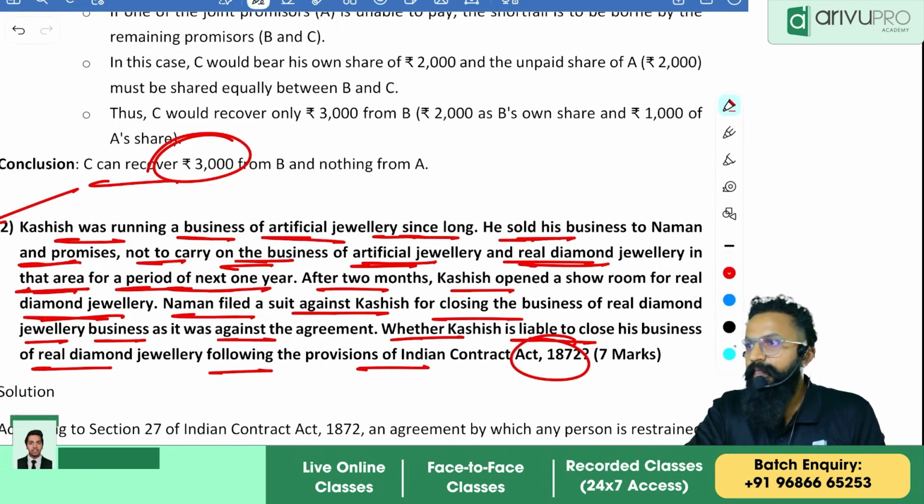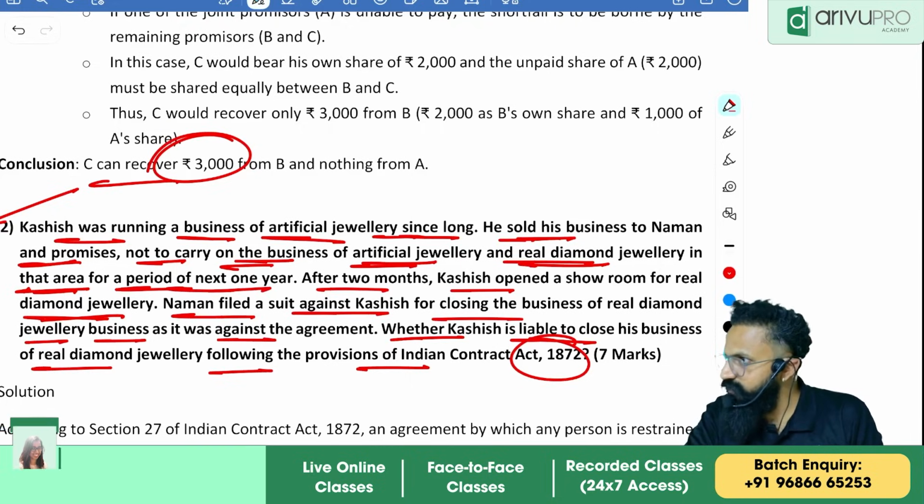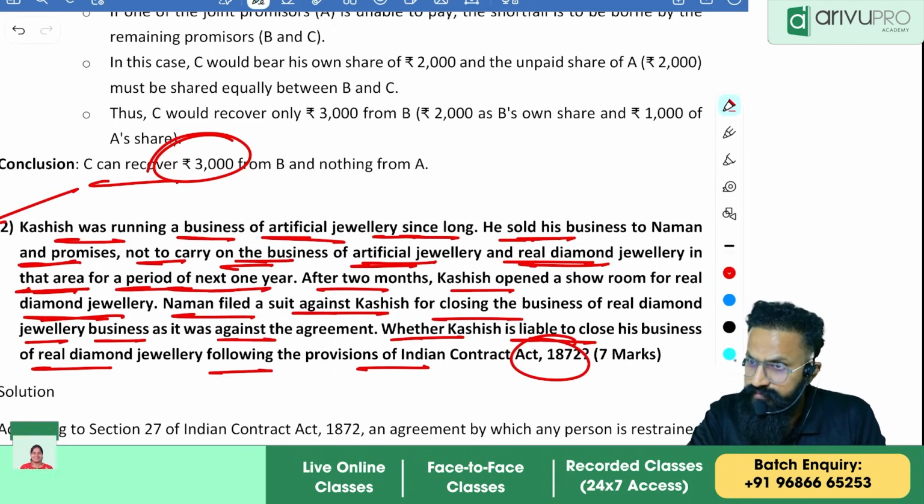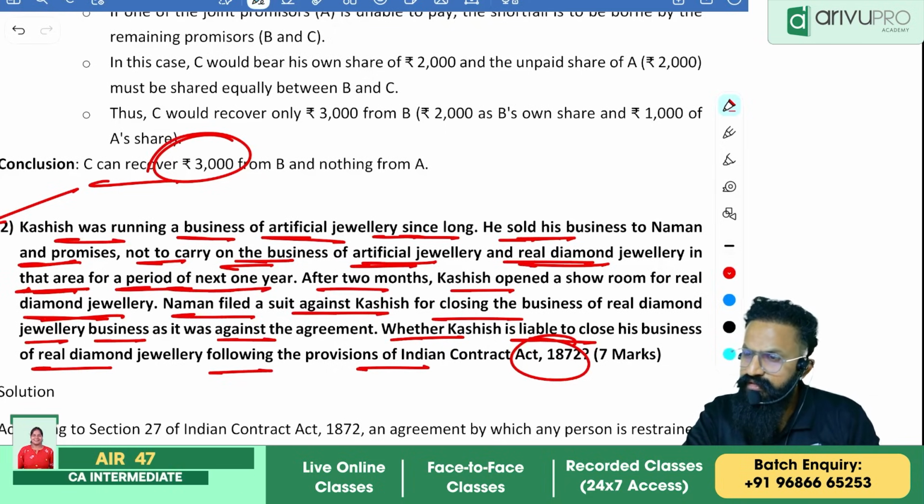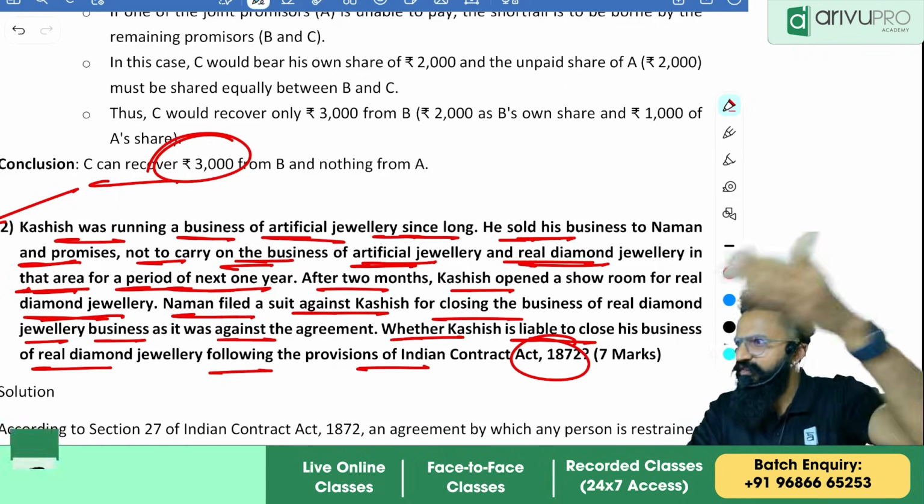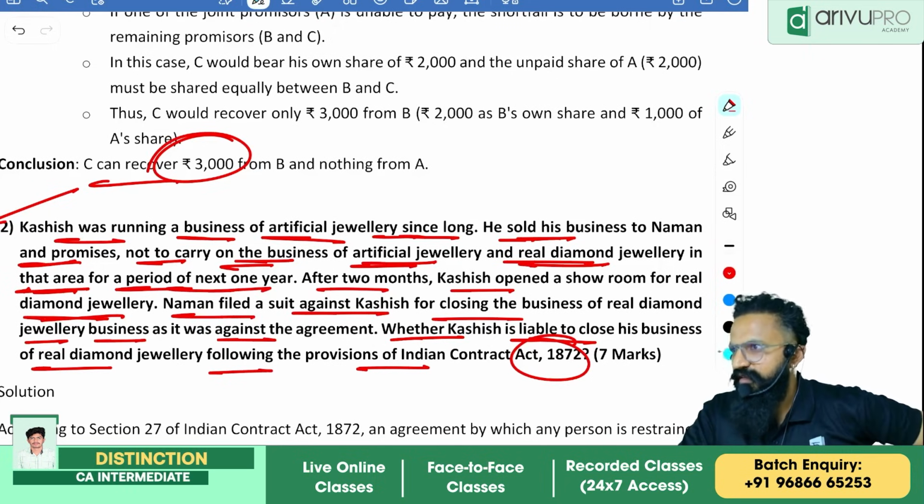Yes. It is not valid. So Naman's suit is valid. Naman suit is valid, you are saying? All of you have written the same thing? Why do you think Naman suit is valid? Sir, restraint of trade are usually void. Restraint of trade you are saying is usually void. So can Naman sue? So as it is void, can Naman sue or not? He cannot sue. It is not artificial. It is real diamond.